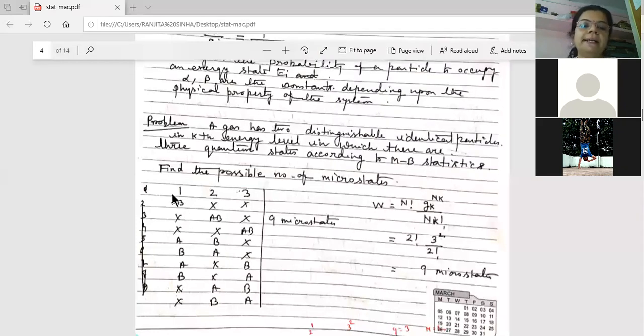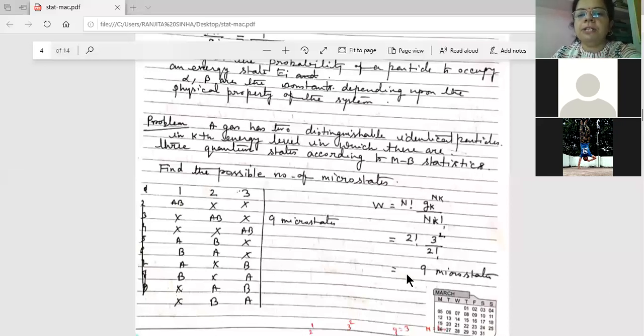So we have taken here in MB statistics, A and B as distinguishable particles, and the postulate of MB statistics is that in one box, more than one particle can exist. This is very, very important. More than one particle can exist. So both particles A and B we can put in one box.